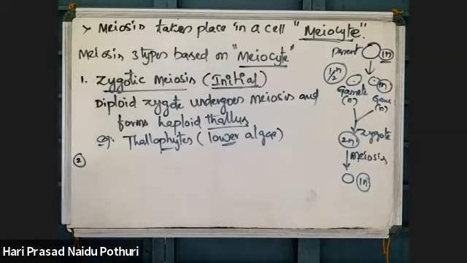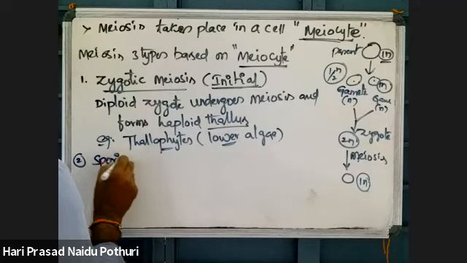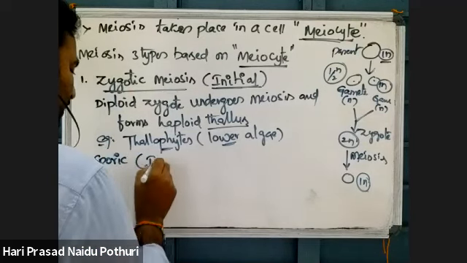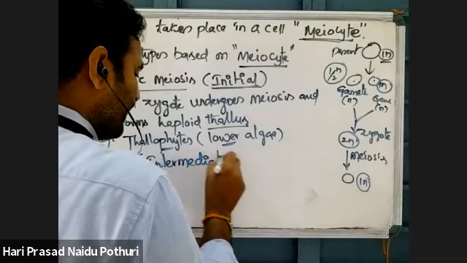That is the first one. Then sporic meiosis, which is also called intermediate.